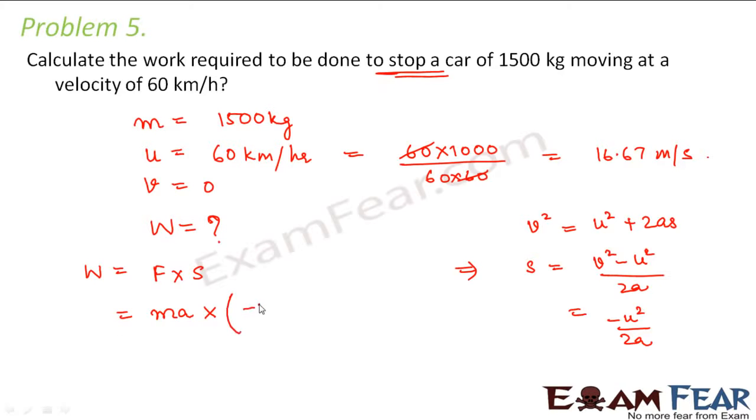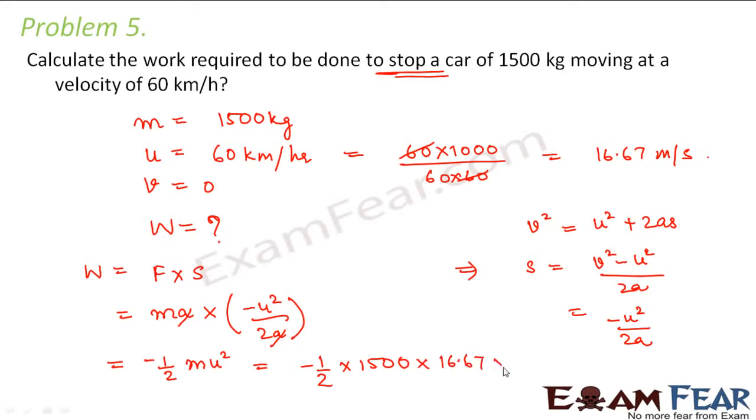So we'll put this value of s, that is minus u square by 2a. A and A will get cancelled, so this becomes minus half mu square, that is minus half m is 1500, and what is u square? 16.7 into 16.7. So this comes out to be minus 208,416.675 joules.